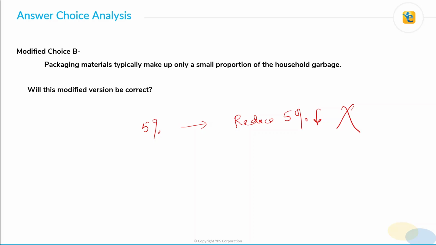Given the properties of packaging material in choice B, removal of packaging material from garbage will definitely remove some dioxin content. Hence, the original choice B also does not go against the conclusion. So, we can reject choice B for multiple reasons. Alright. Now, let's quickly reject the other answer choices also.